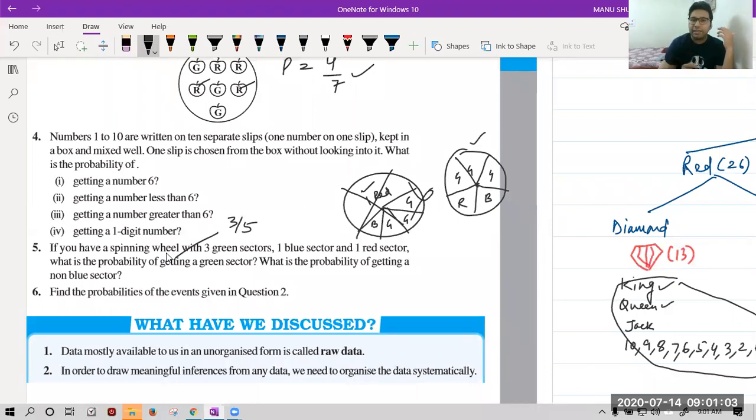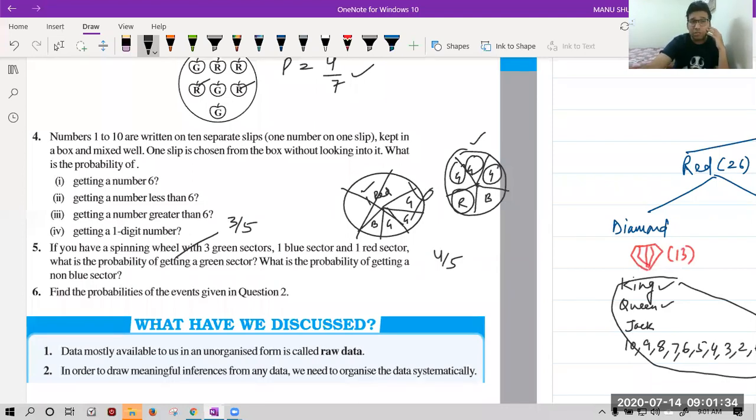The second one is asking, what is the probability of getting a non-blue sector? If you see, non-blue has 2 colors, green and red. So we have 3 green, 1 red, so total 4 cases are there. No Yash, no. Non-blue means except blue, all are accepted. So we can accept 1, 2, 3, 4. The answer is 4 upon 5. I hope you got this now.